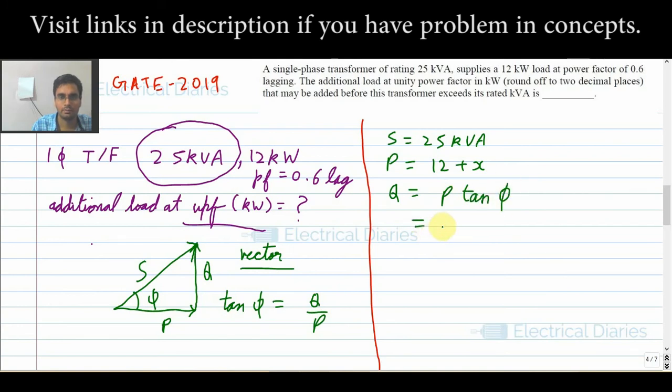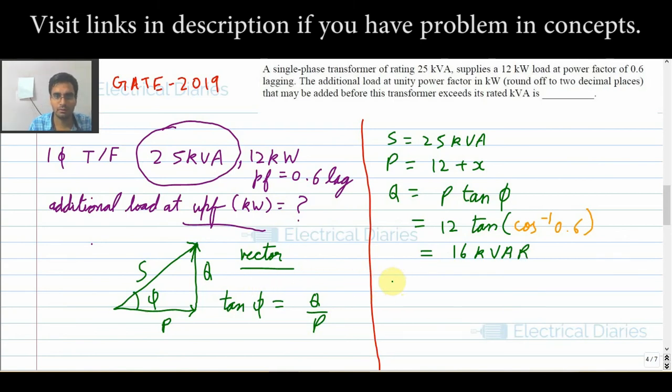So when you do this, P is 12, tan of phi, where phi is cos inverse 0.6. Okay, so on solving this, you get the value of Q as 16 kVAR.